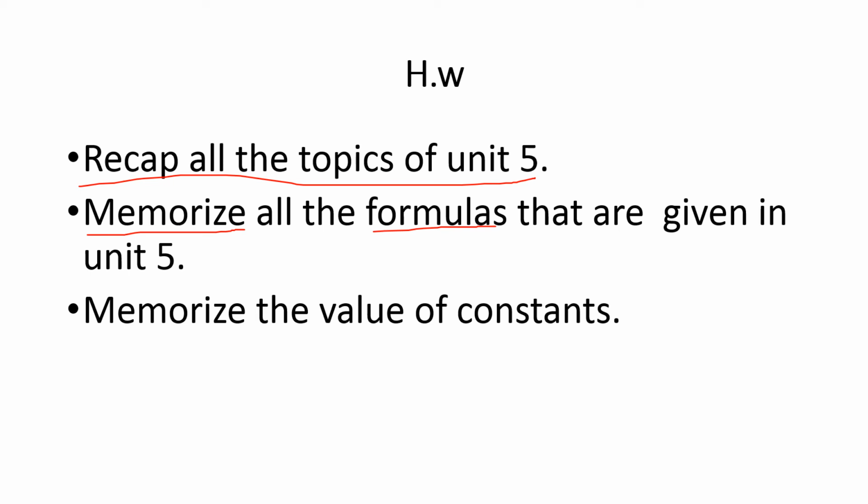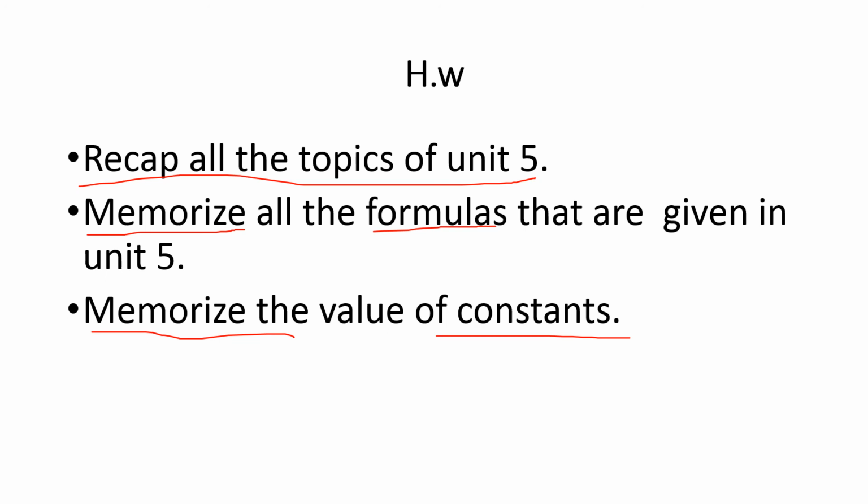Then the third point that is very important: you have to memorize the values of constants. There are I think three constants that are given in your book. The first is the universal constant G, which is equal to 6.673 into 10 raised to power minus 11 Newton meter square per kg square. You have to memorize this value of G. Then there is the mass of the earth, which is equal to 6 into 10 raised to power 24 kg.